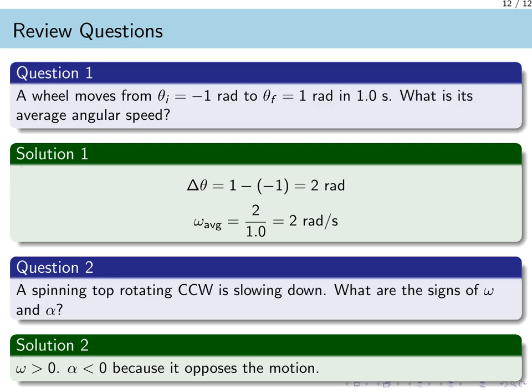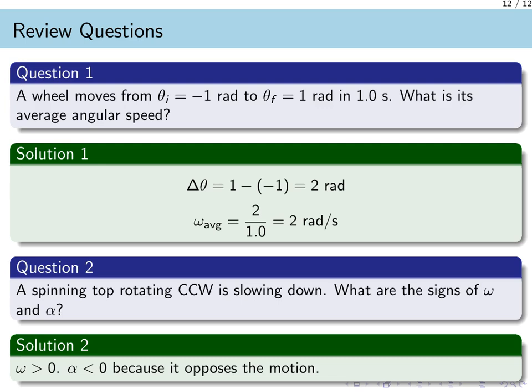We conclude with 2 review questions to test our understanding. First, consider a wheel where the angular position changes from -1 radian to +1 radian in 1 second. To find the average angular speed, we calculate the total displacement, which is 1 minus -1, resulting in 2 radians. Dividing by the time of 1 second gives us an average speed of 2 radians per second.